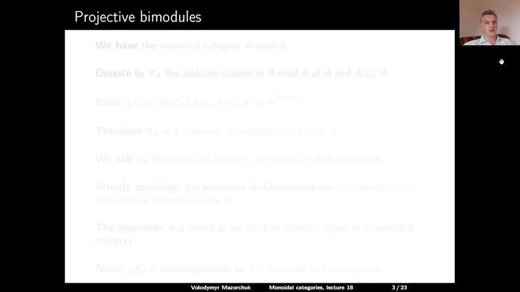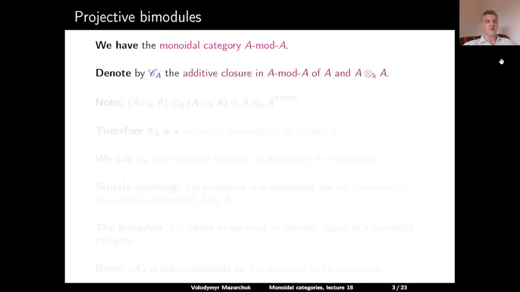Now let us define the monoidal category of projective A-A bimodules. To start with, we have the monoidal category of all finite-dimensional A-A bimodules. We denote by C_A the additive closure in this category of two objects. The first object is the regular A-A bimodule A, and the second object is the projective A-A bimodule A tensor over K A.